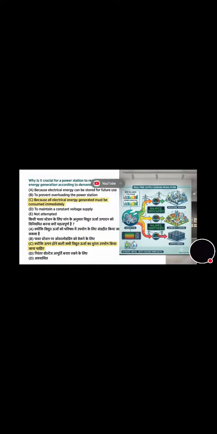Now next question. Which of the following is not an example of a passive element? The correct answer is option D, voltage source. I have attached the images of both passive element and active element. You can check it out. Now move towards the next question.